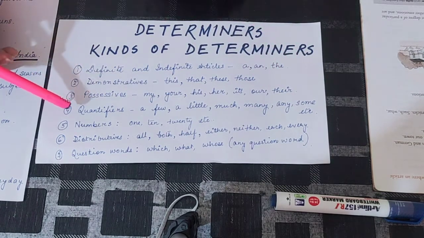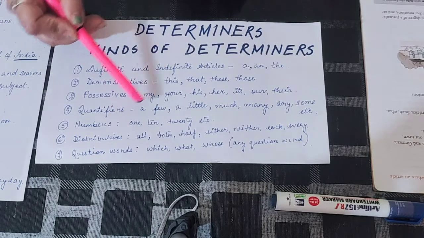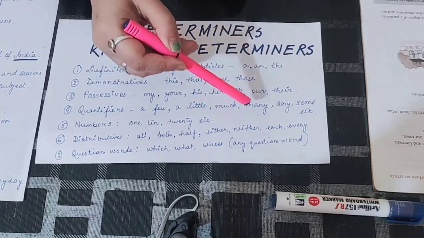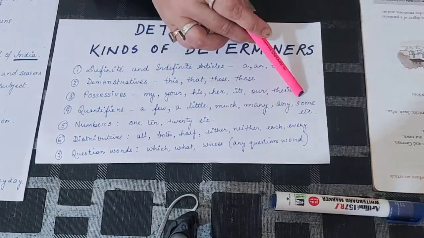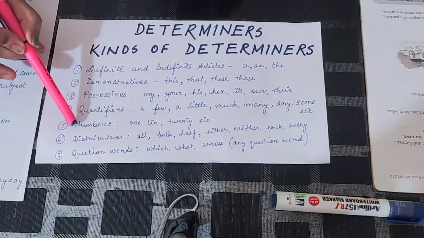Then I ended up with quantifiers and I told you a few examples: a few, a little, much, many, any, some, and I wrote etc., which means that there are more quantifiers. Today we will go to the 5th kind of determiners called numbers.